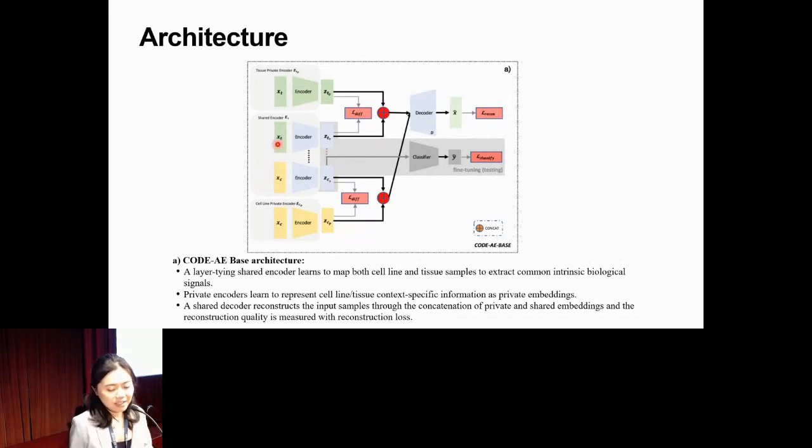So you see this architecture. This is the base architecture of our model. In the middle, there's a shared encoder which extracts the common intrinsic signals from both domains, and each domain has its own private encoder to learn its private embeddings locally. The decoder here is shared for both domains, and it takes the concatenation of the private and shared encoder outputs of each domain and tries to reconstruct the input, the whole concept of an autoencoder, by this reconstruction loss here.